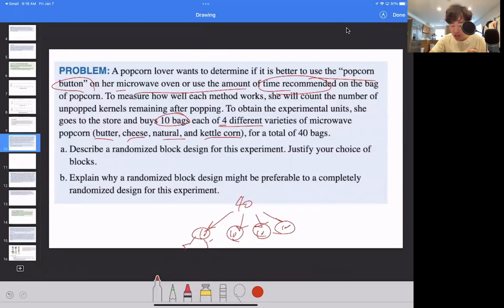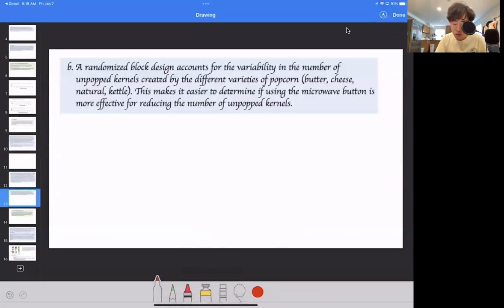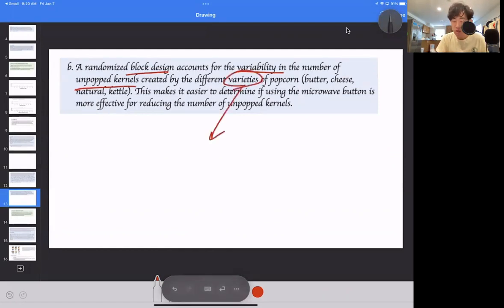Part B: explain why randomized block design might be preferable to a completely randomized design for this experiment. So why do we want to use blocks instead of just using a regular plain old randomized experiment? Randomized block design accounts for the variability in the number of unpopped kernels, again regurgitating the context here, created by the different varieties. So this is another accounting for a confounding variable, if you will. If the varieties have an impact on the number of unpopped kernels, which I'm sure they will, that is something you want to account for. So you group them by varieties and then make conclusions based on that.